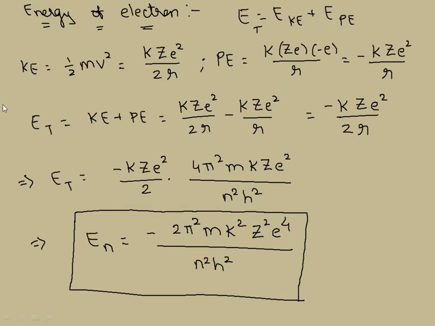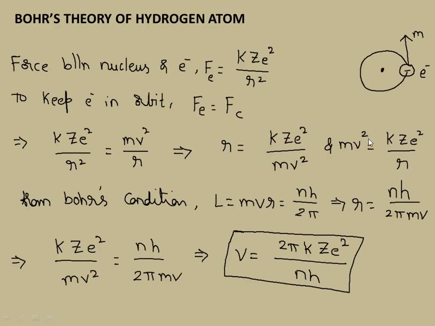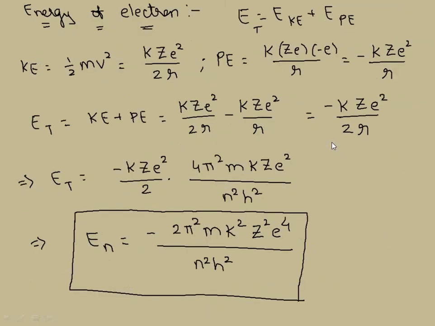Kinetic energy of the electron in the orbit can be given as half mv square. You can see here clearly. And mv square we already got earlier in the beginning of that derivation. Do you remember? That's why I told you mv square equal to kz square by r. We have already derived this. So multiply with half on both sides, kz square by 2r. That's what I am doing here, kz square by 2r.